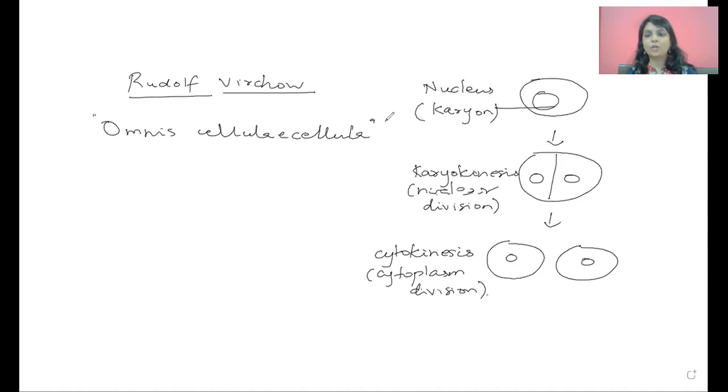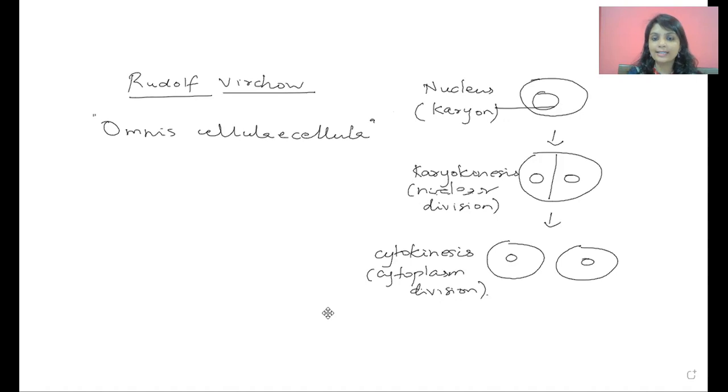Now you may have a doubt: what about the very first cell? How exactly was the very first cell formed? It was all by fluke, and that is covered in the chapter on evolution in 12th standard, wherein we study how the very first cell was formed. But ideally, what happens is not spontaneous generation as Schwann said. Every cell comes from a pre-existing cell. That is what he had to say, and that is what was accepted in the cell theory.